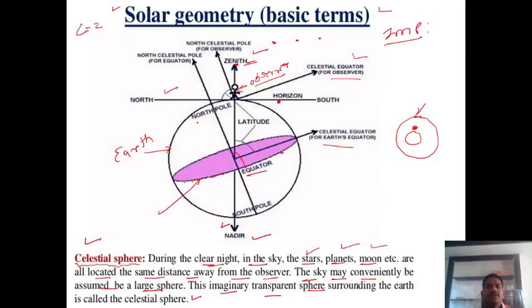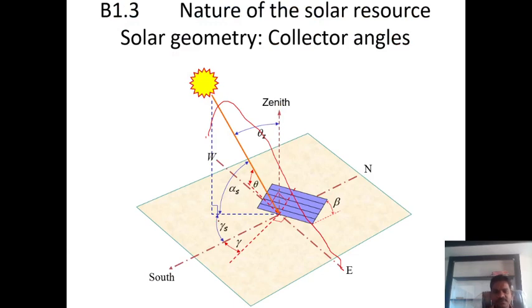I show this in the figure also. This gamma s is the solar azimuth angle. This is the altitude angle. Okay, we know during this position this angle becomes positive, right? And this alpha s altitude angle and theta z are the vertical angles, and this gamma is the angle from the horizontal point of view.